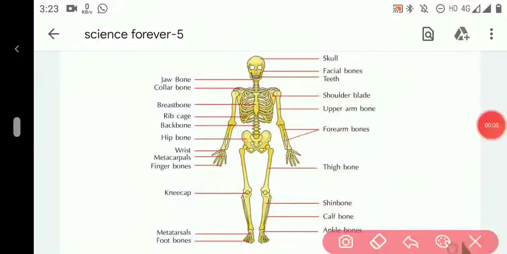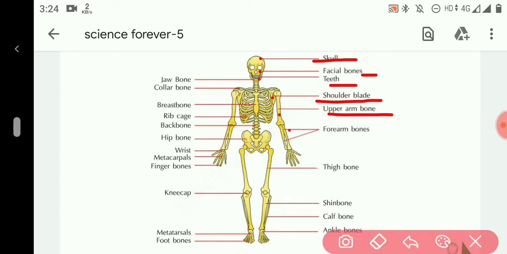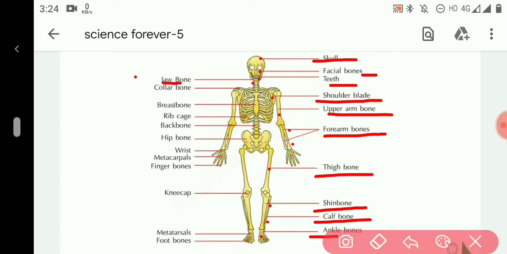So here is a diagram of a skeletal system. Let me explain from the upper side. This is the skull, which protects the brain, facial bones, teeth, shoulder blade, upper arm bone, forearm bones. These are the thigh bone, the shin bone, the calf bone, and these are ankle bones. Now here, this is the jaw bone, collarbone on the neck, then the breastbone.